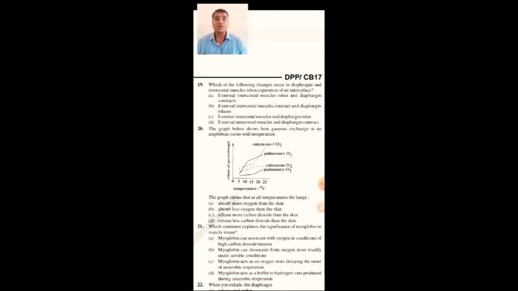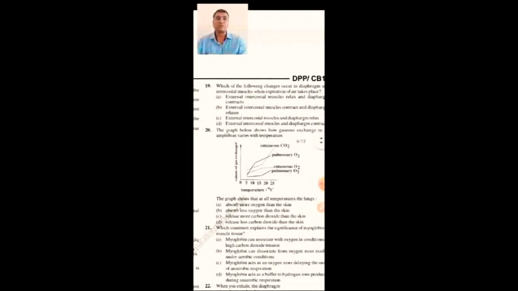During expiration, the external intercostal muscles and diaphragm relax and the diaphragm becomes dome shaped. So option C is the right answer.